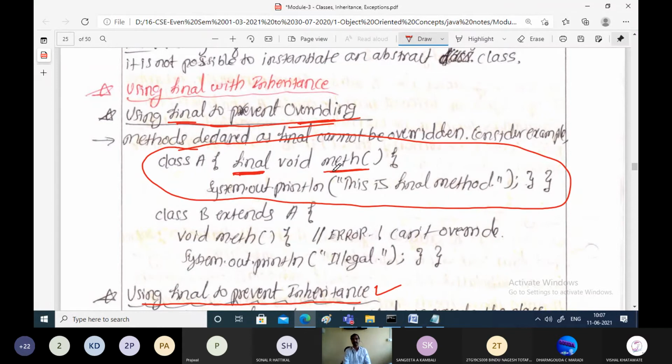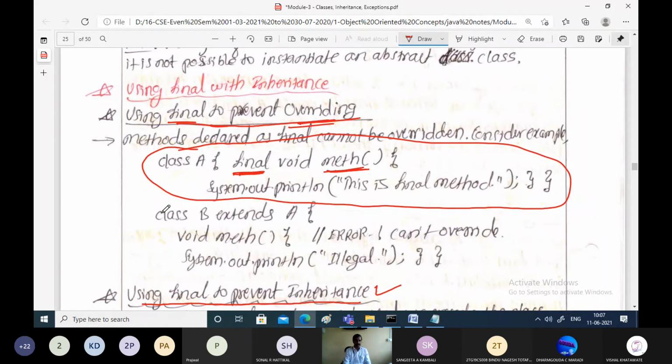So what it indicates here is the method is final. That means the subclass should not override that. You are clearly telling the subclass that you should not override this. In other words, you should not use the same name for methods. This is the method which is reserved only for the superclass.